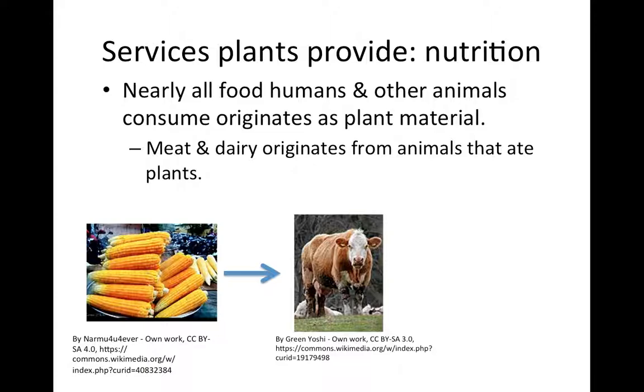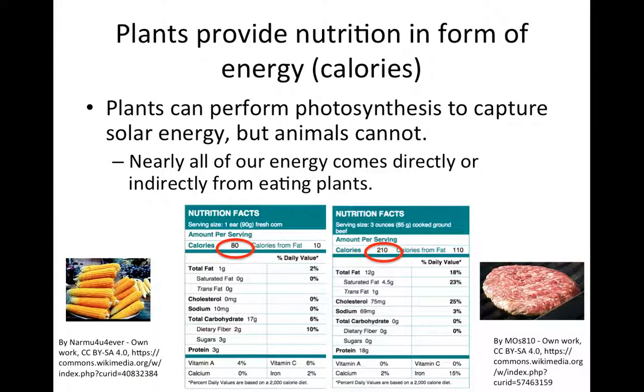So nearly all food that humans and other animals consume originates as plant material. So, for example, we might eat a vegetable like corn, but also any meat or dairy that we eat originates from animal material, but those animals in fact grew by eating plant material. So, for example, corn might be consumed by cows, and then we might eat either a dairy product or beef itself. So, because plants are the base of the food chain, plants provide us nutrition.